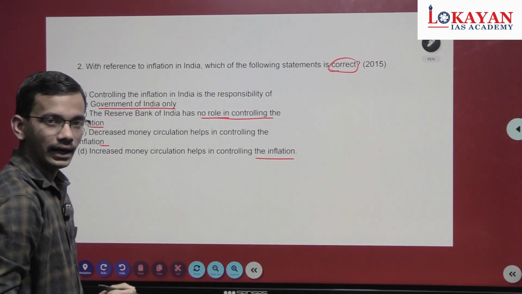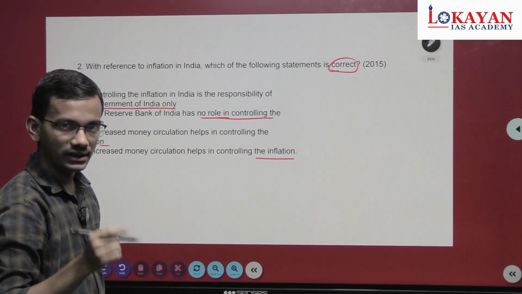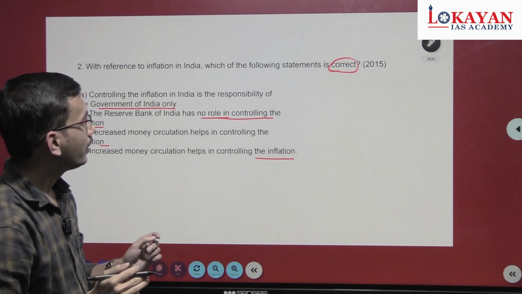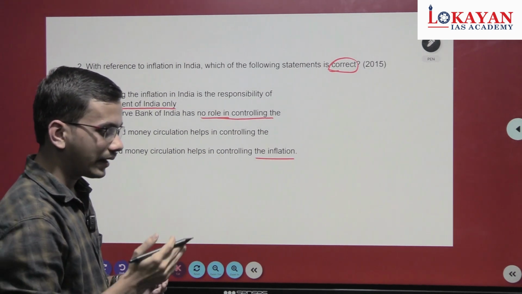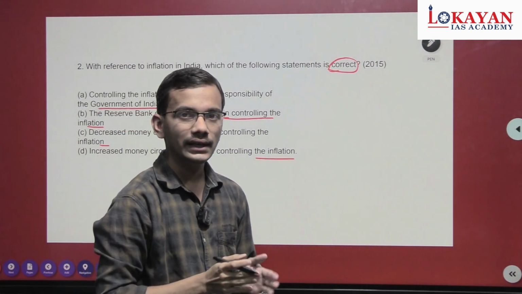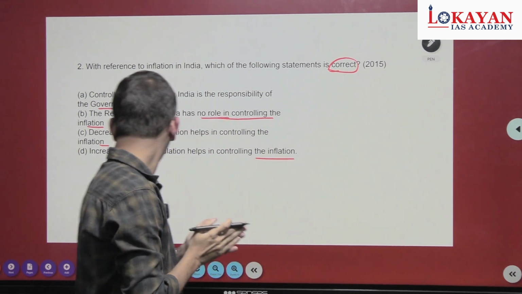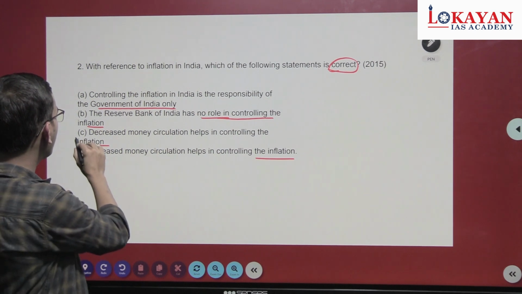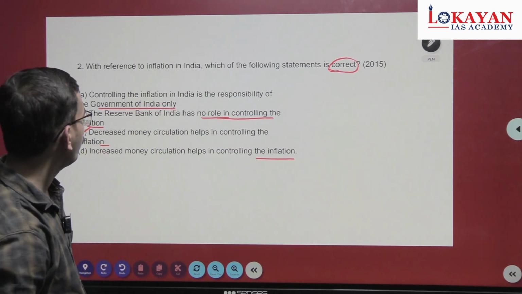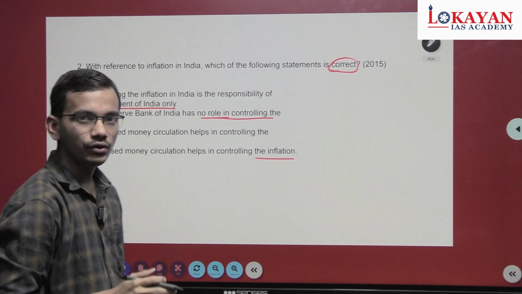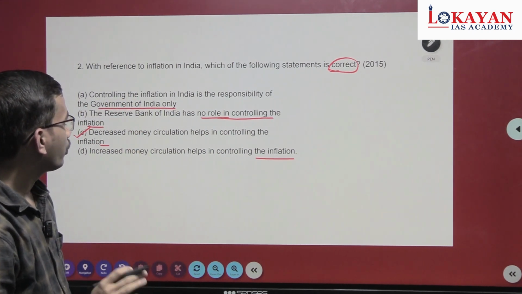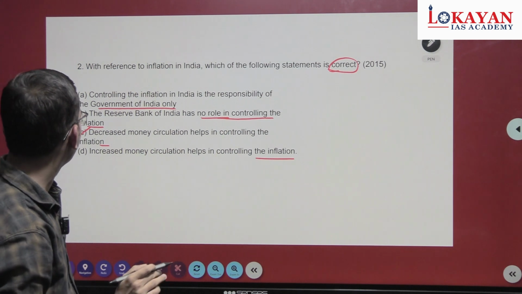Now see, as we have seen in the basic inflation discussion, to tackle inflation we have to decrease the money supply. The correct option is that decreased money circulation helps in controlling inflation. You may not have known this idea, but you can observe the statements.